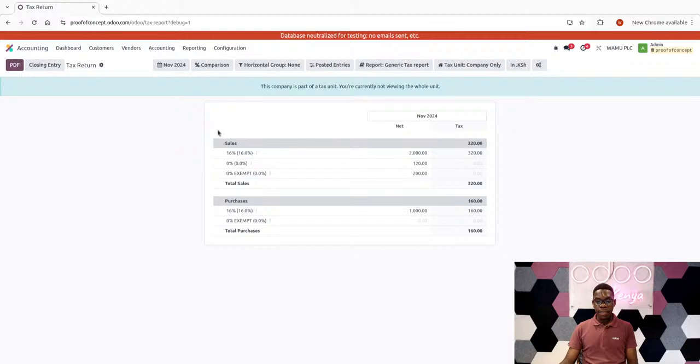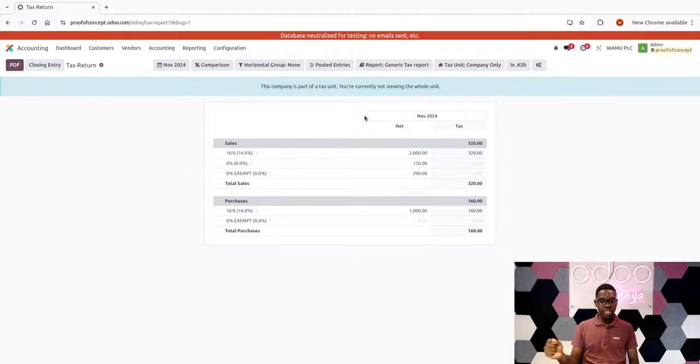From there, the next thing I would like to point out at this particular point is that in the event you're in a multi-company environment, and it's only one entity that is supposed to be doing the filing or reporting, then the whole point is that you're supposed to understand the concept of tax units.